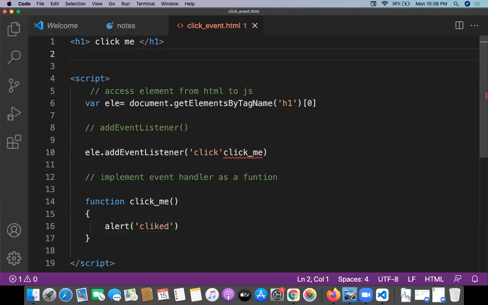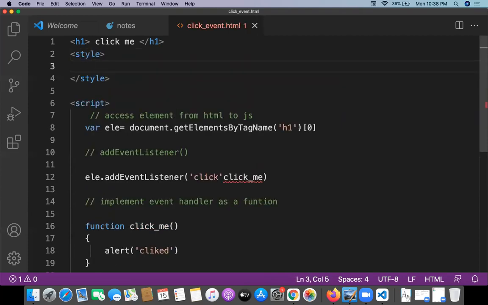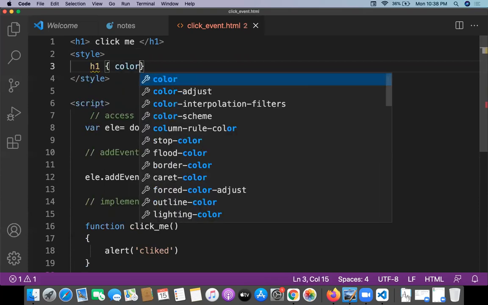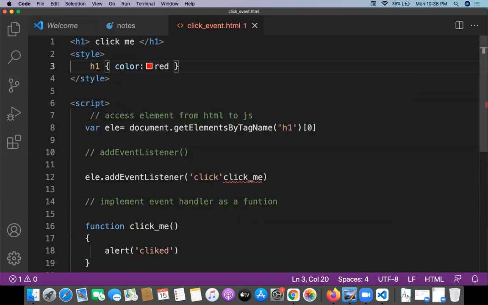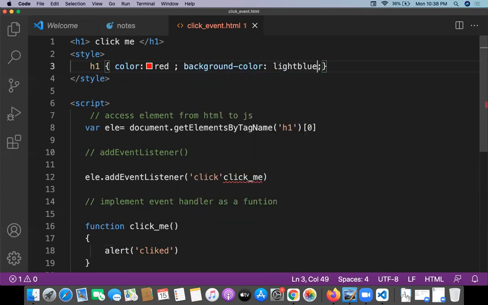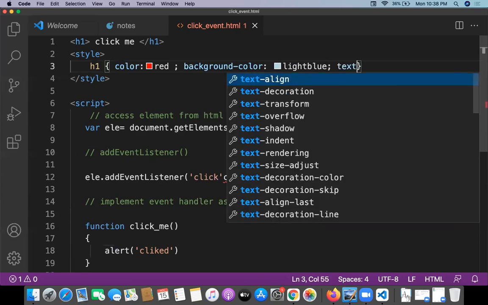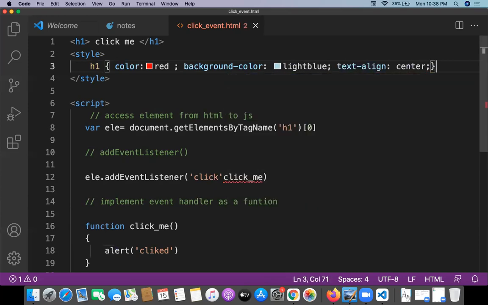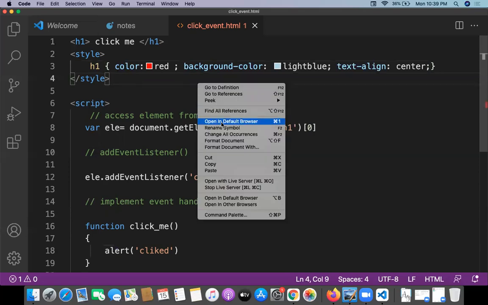And H1 having some style. Now I want to implement some style for that. Style open, style close, and for H1 I write some color. It's going to be red, and background color, which is going to be something like light blue, and text-align center. Finally, I just want to execute this.